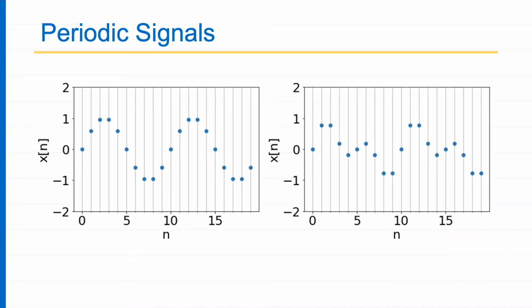They repeat in time. Our time is discrete, notation n, and you can see this signal on the left hand side. This has a repeating structure, and it repeats after how many instants? I can see it repeats after 10 instants, which means the time period of this signal is 10. Similarly, the signal on the right hand side also has a time period of 10 because it repeats itself after every 10 time steps. So these are periodic signals.